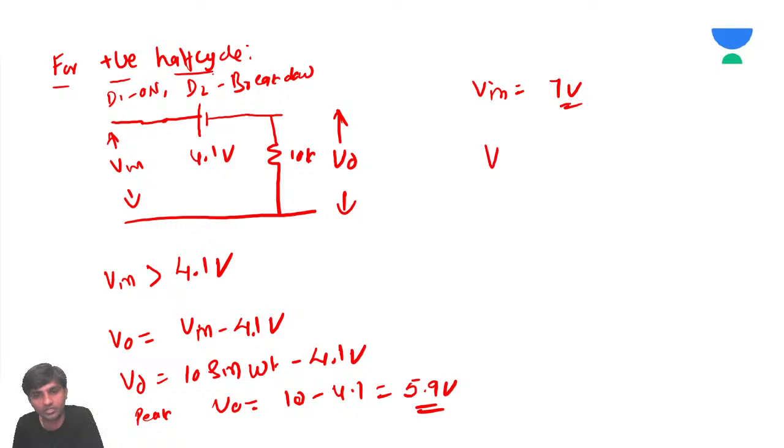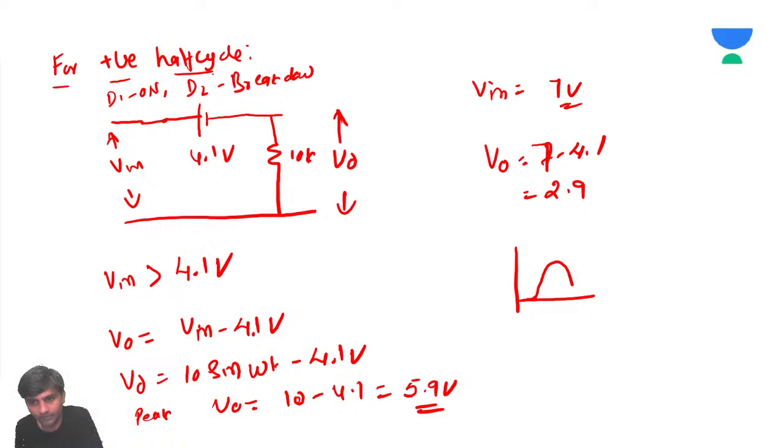Then V output is going to be 7 minus 4.1, which is 2.9. So your output is going to be like this. Till 4.1 volts, your output is not there. Then it goes up to 5.9 volts. Ideally, the input voltage is like this, which is going to be 10 volts.